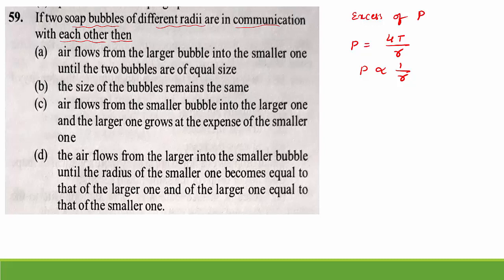So which is the right option? Option C: air flows from the smaller bubble into the larger one, and the larger one grows at the expense of the smaller one. That's why option C is the right answer.